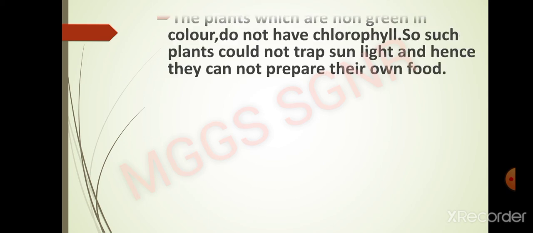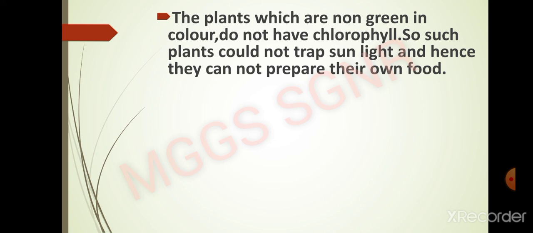Now, the plants which are non-green in color, which do not have any chloroplast or any chlorophyll pigment, cannot undergo the process of photosynthesis because they don't have chlorophyll. They are not able to trap the solar energy. That's why they can't undergo photosynthesis, so they cannot make their own food. They will get their food from other organisms or other plants.